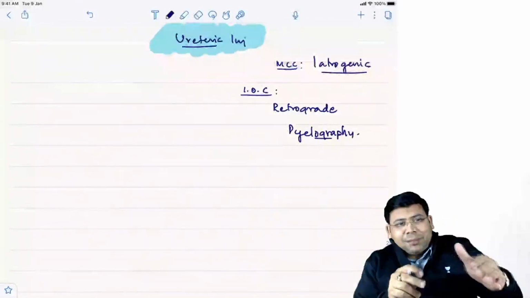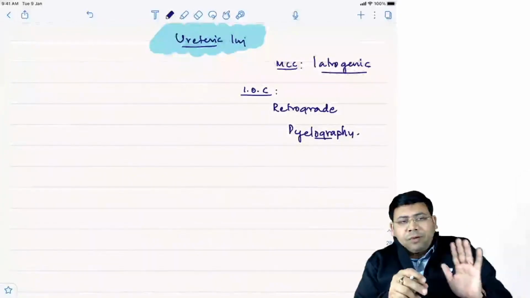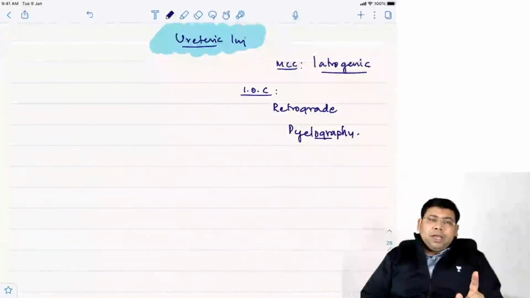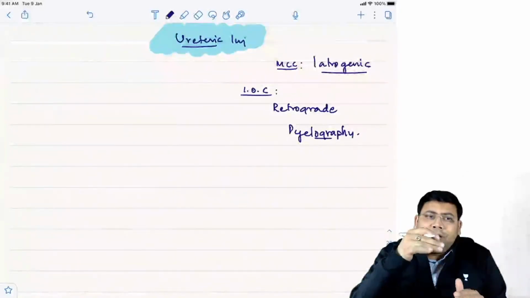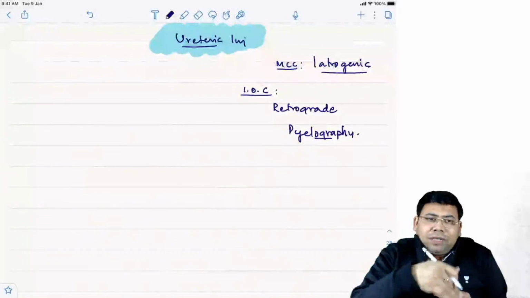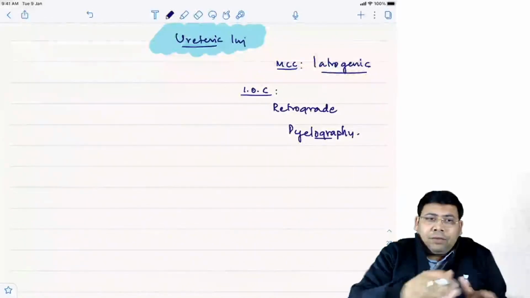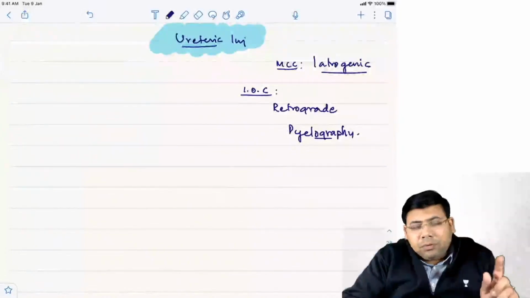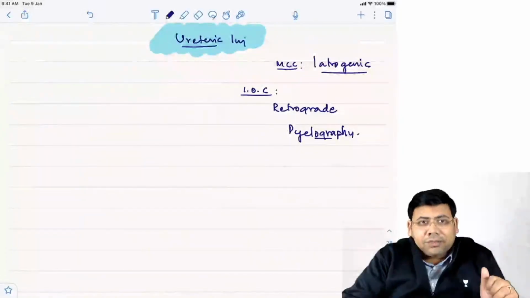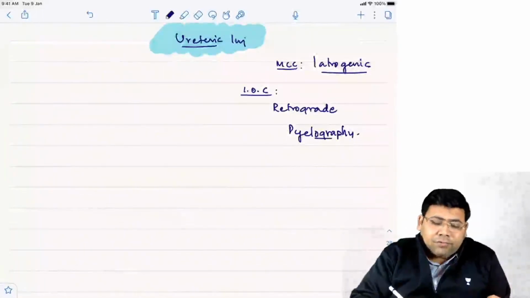I do a lot of hysterectomies and, by God's grace, not even one injury has been reported, because we strictly stay in the planes. We dissect the vesico-vaginal fascia and clearly lateralize the ureters. The problem is many people don't know how to do a proper surgery, and they damage it. So retrograde pyelography is the investigation of choice.